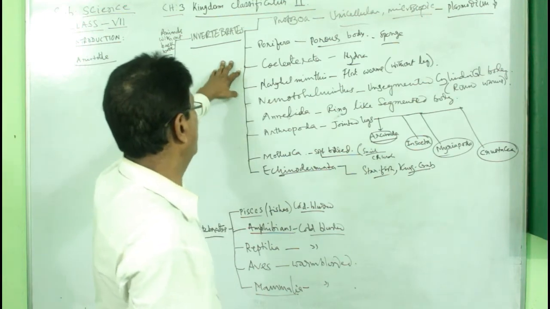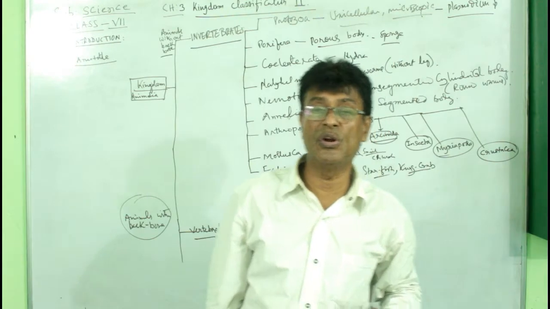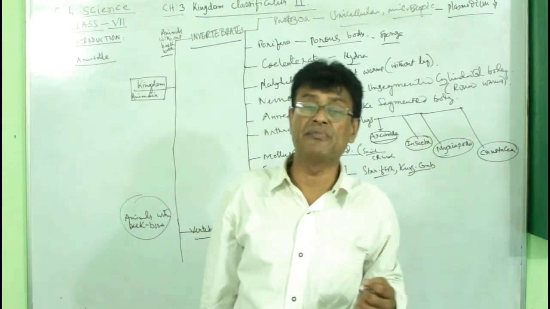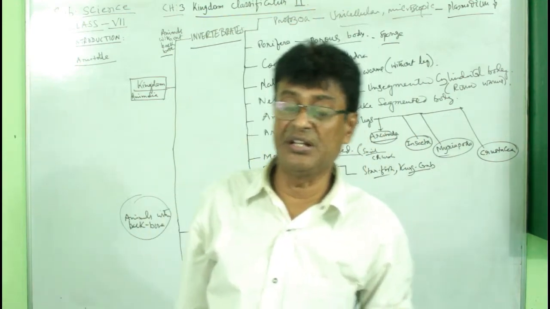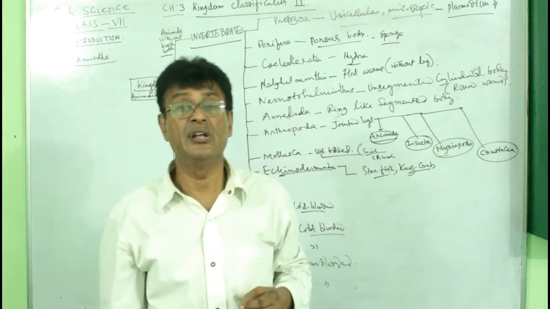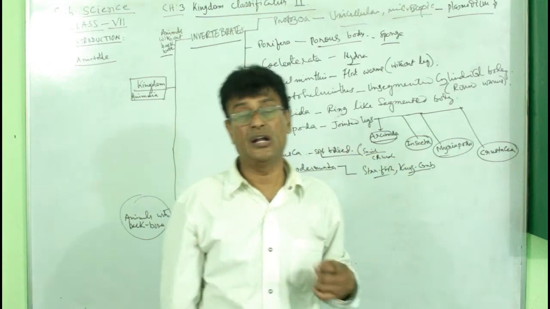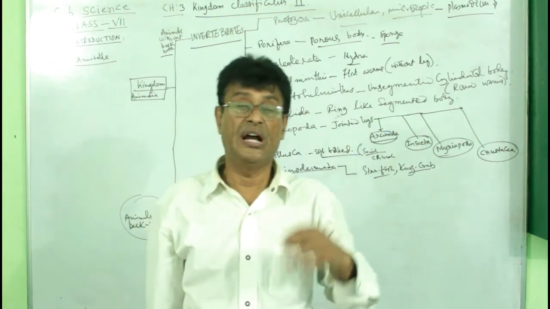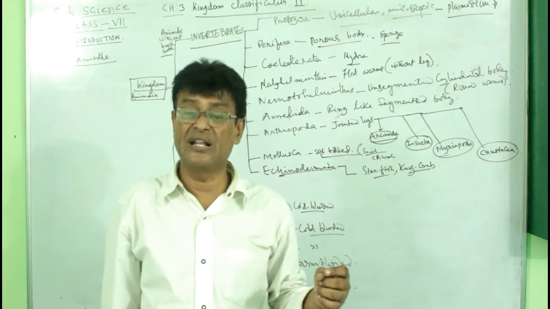Well, next is the helminthes. The group of helminthes earlier was only one group. They are also known as the group of helminthes. Helminthes means different kinds of worms. People nowadays suffer less because of the different kinds of vaccination. Earlier, most of the children used to suffer from worms. And worms in the beginning were only worms, that means helminthes.